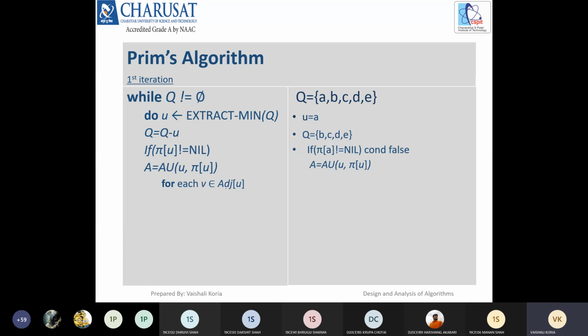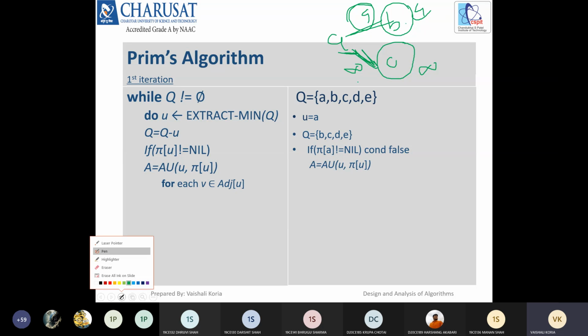After that, what we need to do, what we were doing in the example: for a, we were checking the weights of b and c. So now we have to check all the adjacent vertices of a selected vertex, and we will update the key of these vertices based on this edge weight. That is, the key of b will be 4 and the key of c will be 8. After that we will select the vertex with the minimum key. Ultimately, the vertex whose edge value is minimum will be selected. We are going to compare these keys.